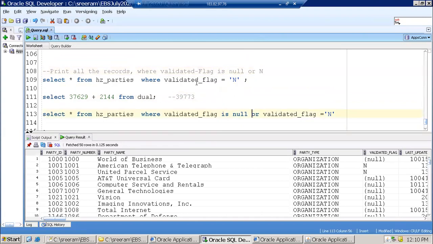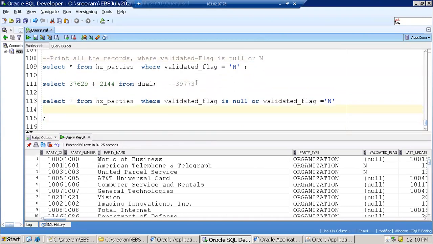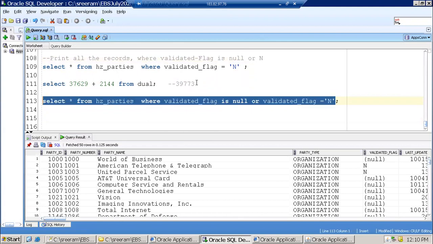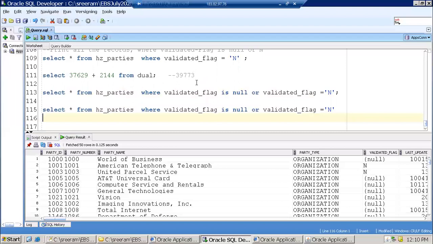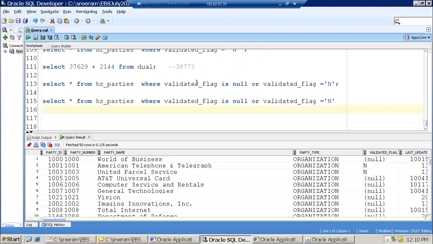Any other way we can write this one? Any other way? You can use NVL. Yes, NVL of the flag comma N equal to N. That's it.